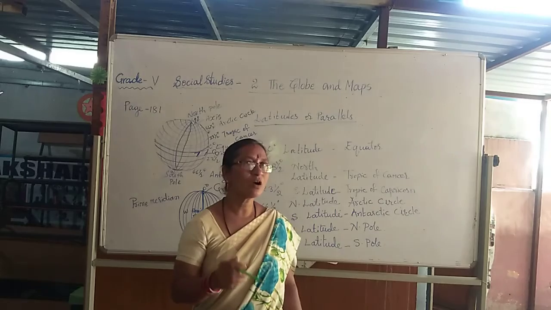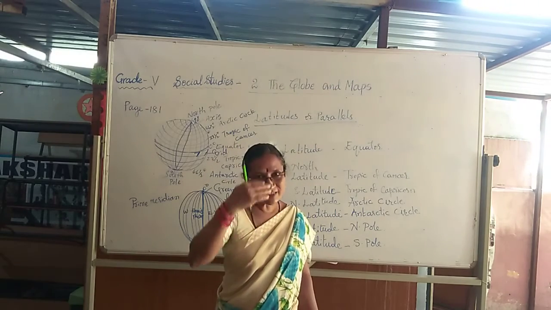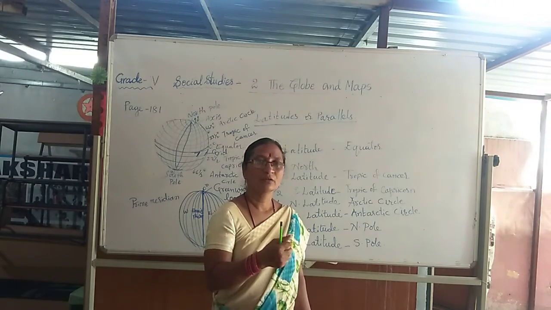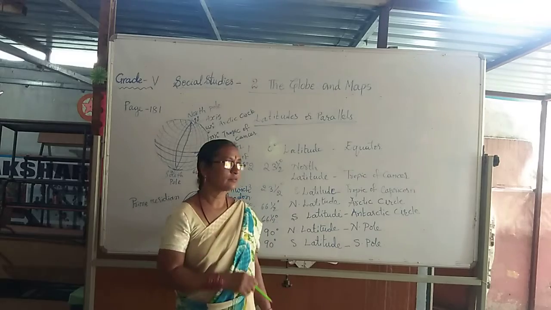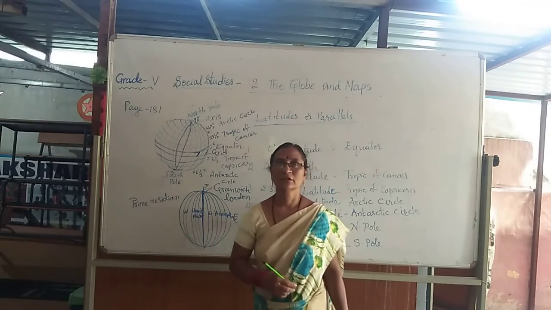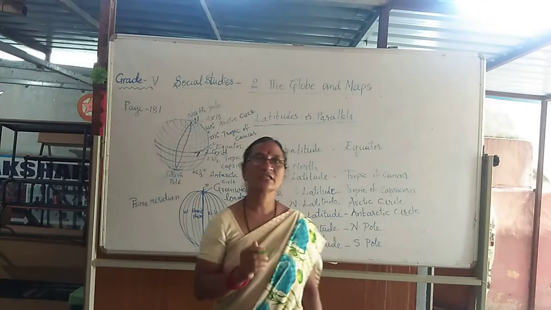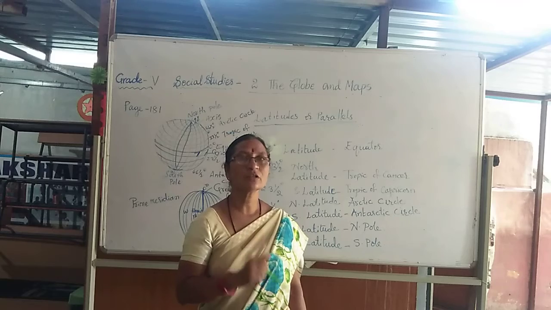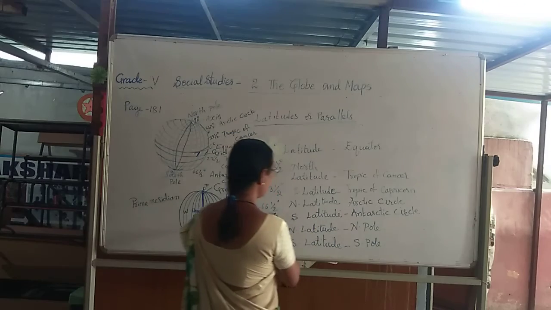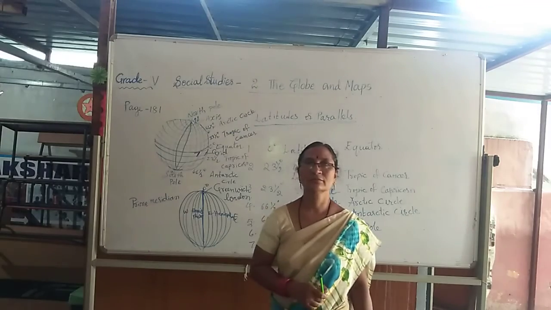Capricorn. Tropic of Capricorn. So whatever I am telling you, please repeat once. Then you know how to pronounce. Tropic of Capricorn. Next one, 66.5 degree north latitude. What is it called? Look here. 66.5 degree. What is it called? Arctic Circle.